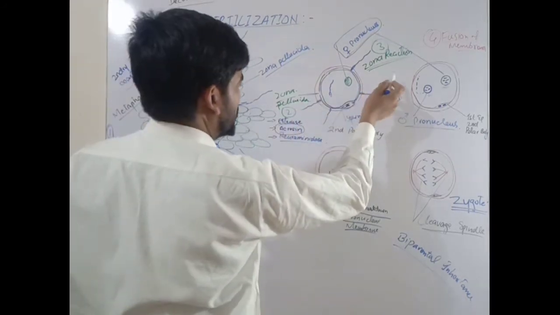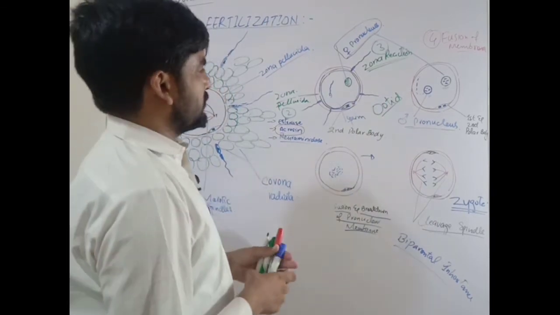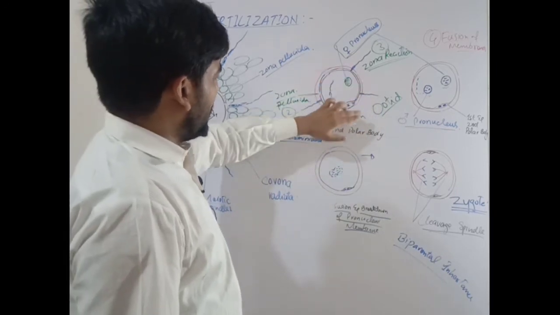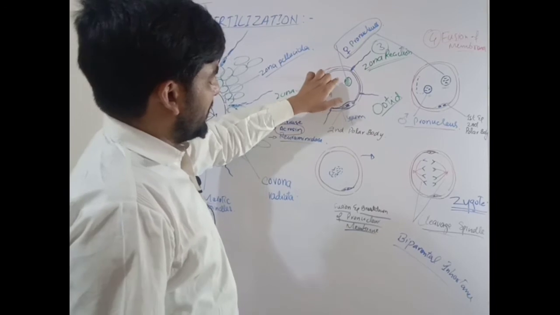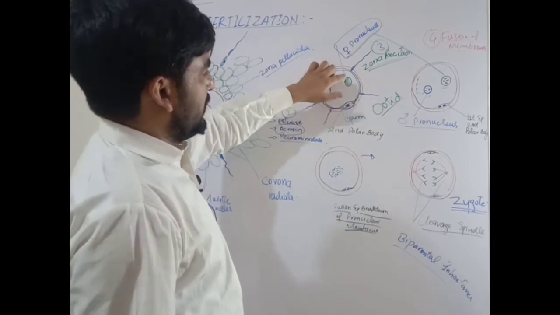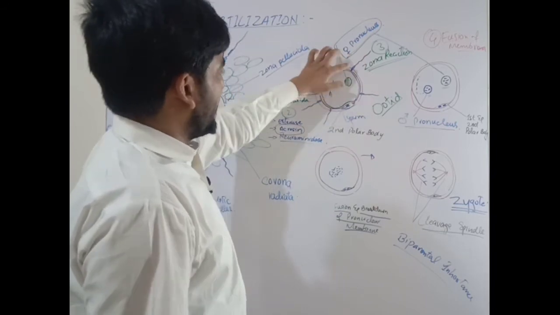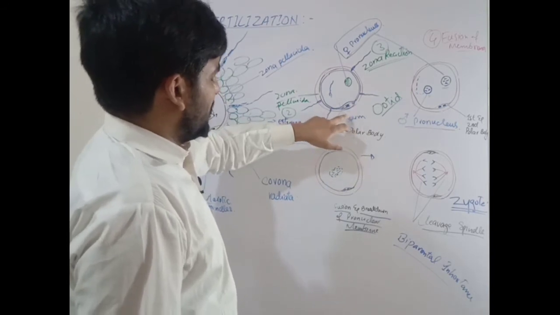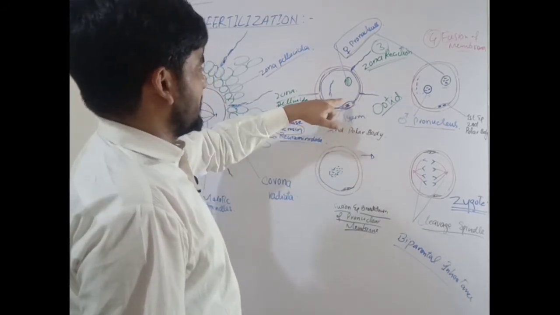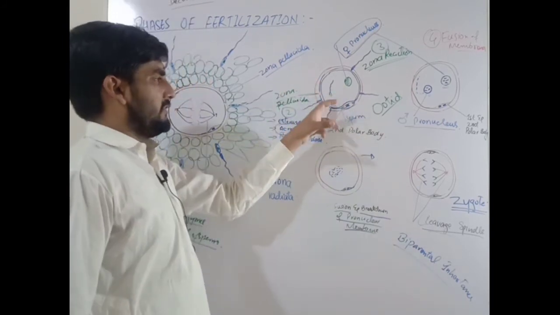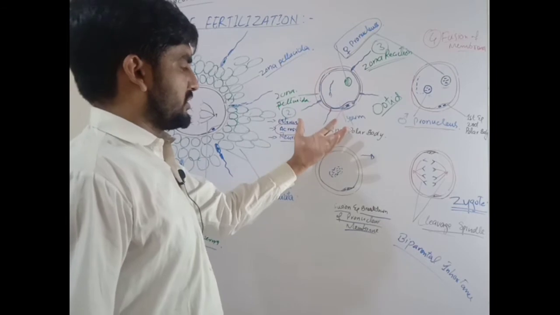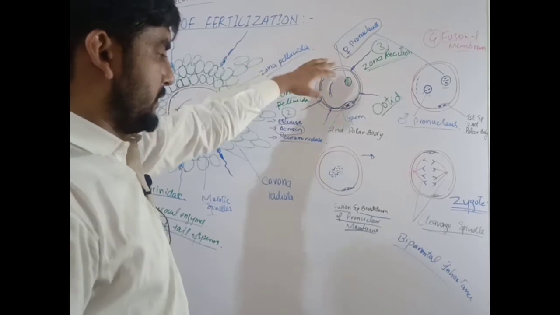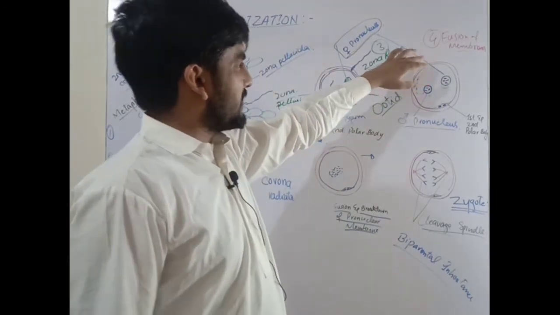The next stage was the zona pellucida penetration. After the zona pellucida penetration, the third stage was the zona reaction. When the sperm entered, specific changes occur in the zona pellucida, so that the zona pellucida becomes impermeable for the entry of other sperms. This was the zona reaction. In the zona reaction, one more event occurred: in the perivitelline space, the plasma membrane of the secondary oocyte releases special types of structures that make the plasma membrane impermeable for the passage of other sperms when one sperm has entered.